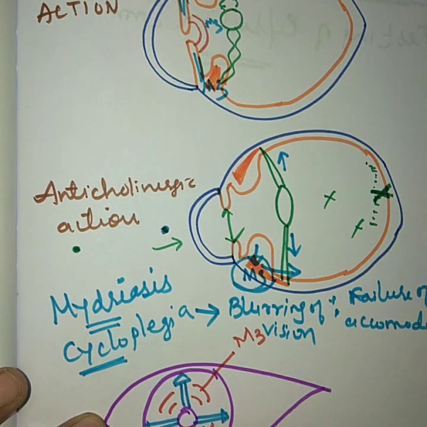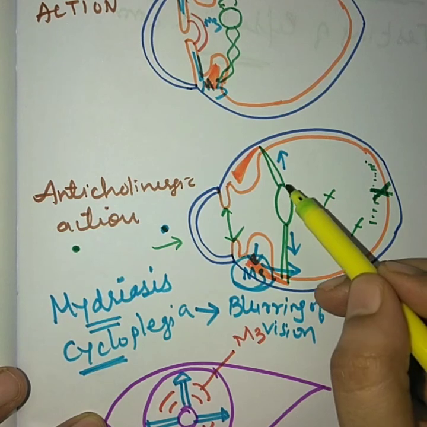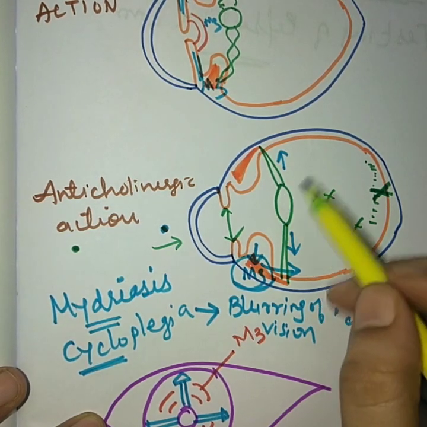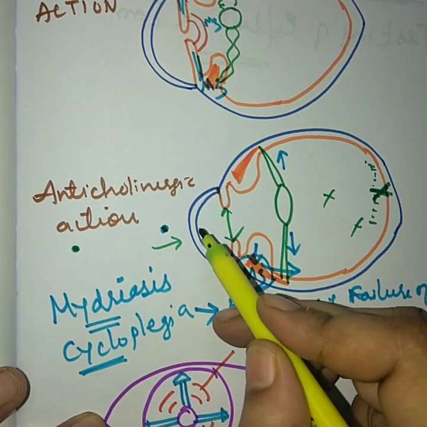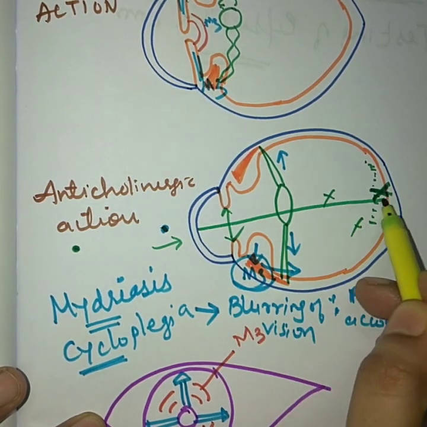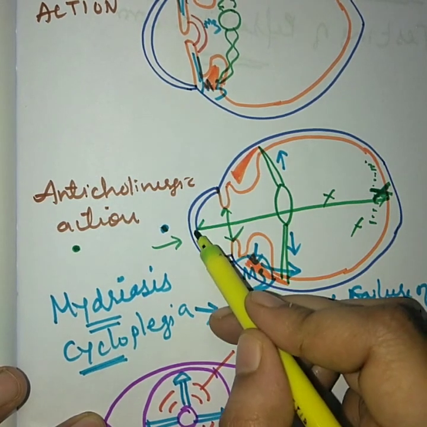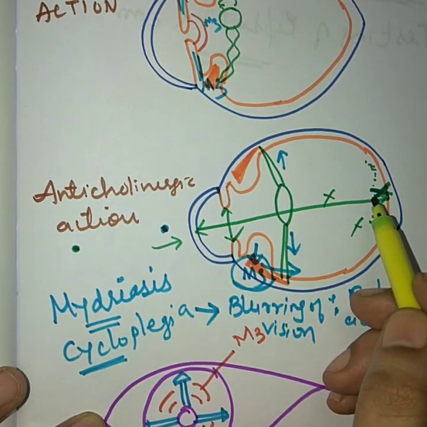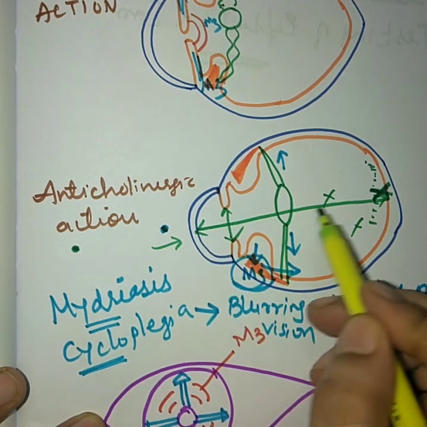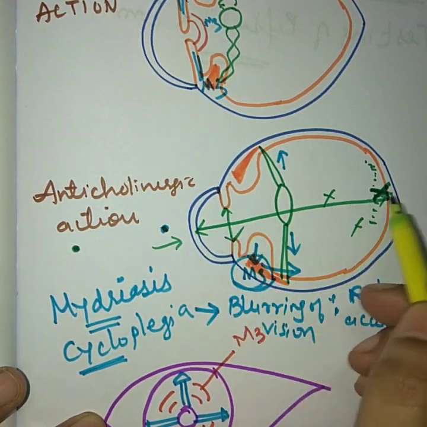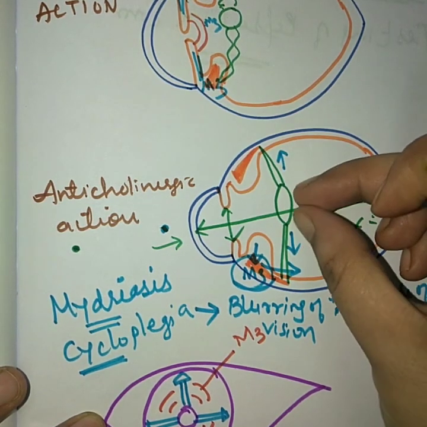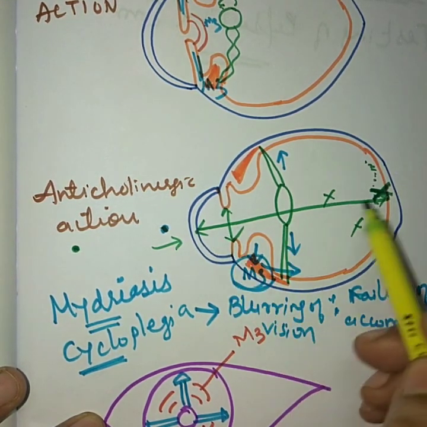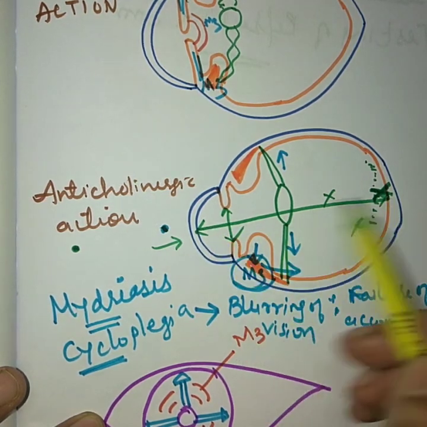Okay, now what happens in refractive error testing? If we make this lens fail to accommodate, and when this lens fails to accommodate, then we can identify what kind of error is occurring in this pathway. Okay, and this is actually required in the refractive error testing. We need to check whatever error is occurring at this pathway. Okay, and if you are not giving any cycloplegic drug, the lens will accommodate, and we are unable to identify the error occurring at this pathway.